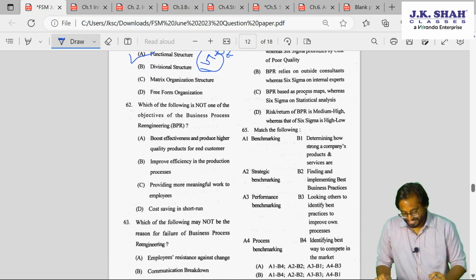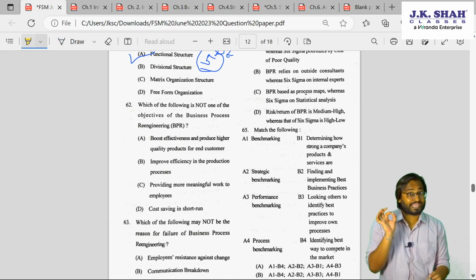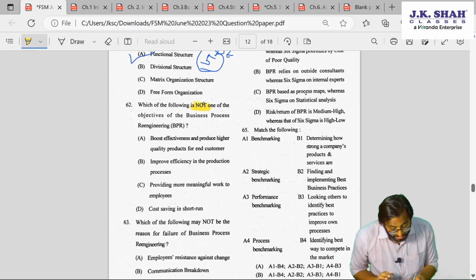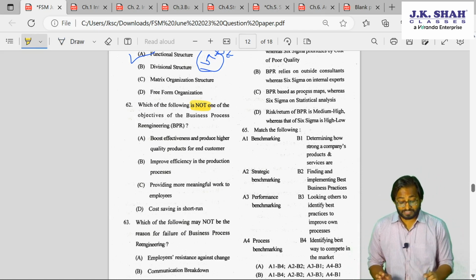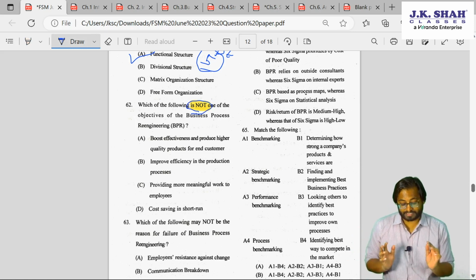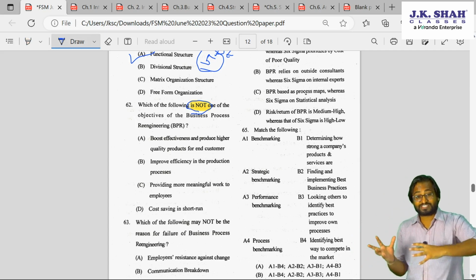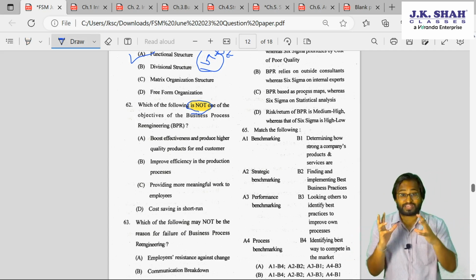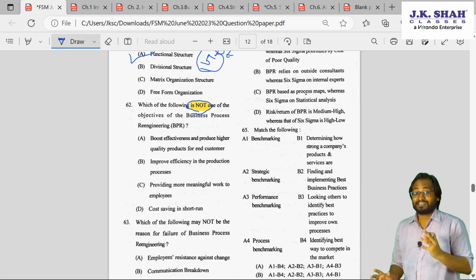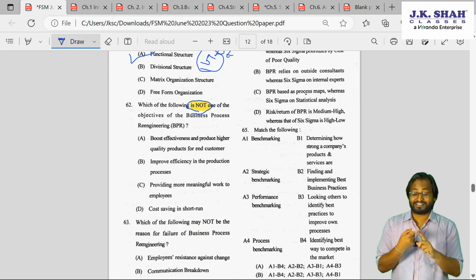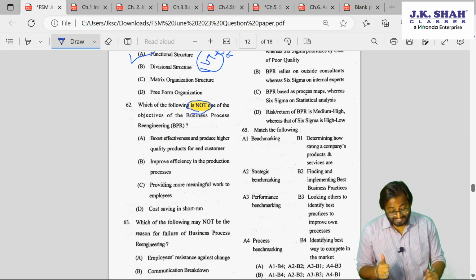62. Which of the following is, again, whenever I taught you all, I told you to be careful about this. Not one of the objectives of BPR. Means this is not an objective of the BPR. So do you remember BPR? I gave you an example of our institute, how they have changed the entire procedure from offline to online, from physical to digital, from paper based to paperless. I made you remember those 3 words: radical redesigning, dramatic improvement, fundamental rethinking. I hope you remember all this. So now let's go through.